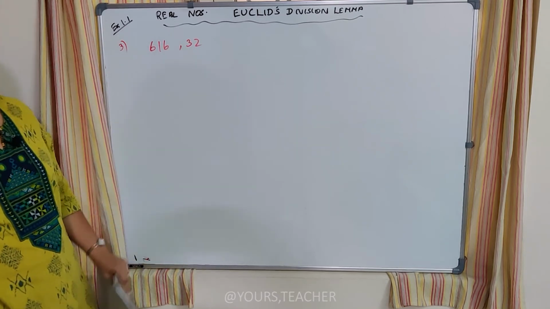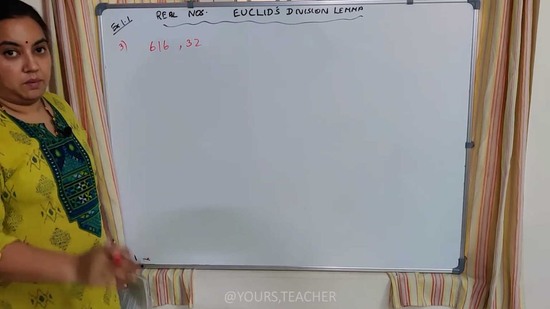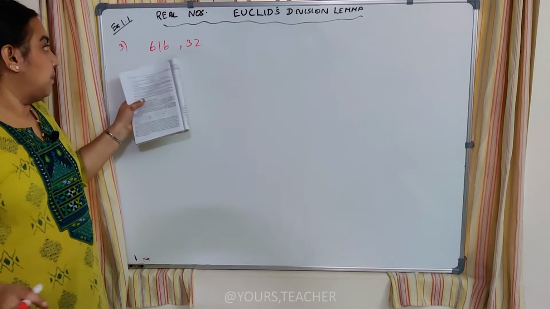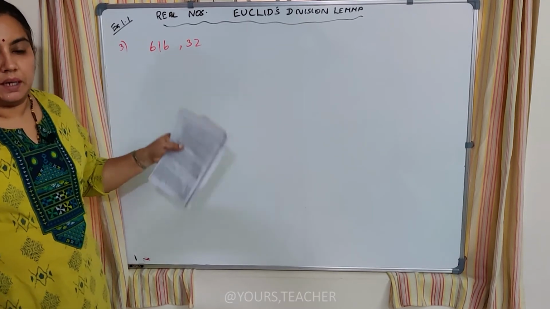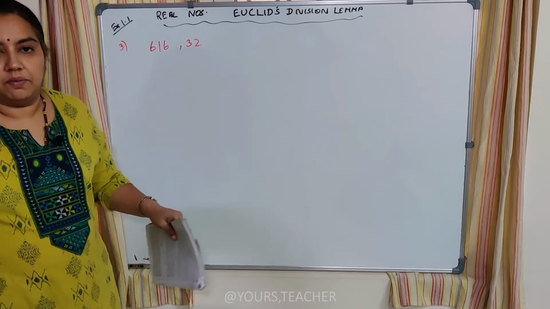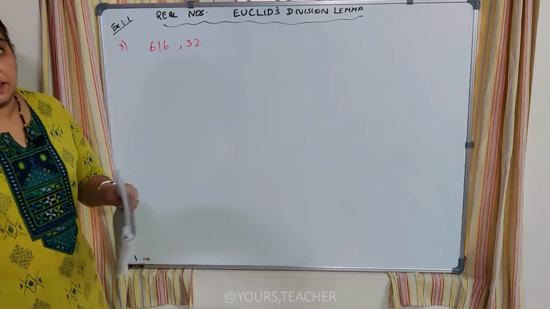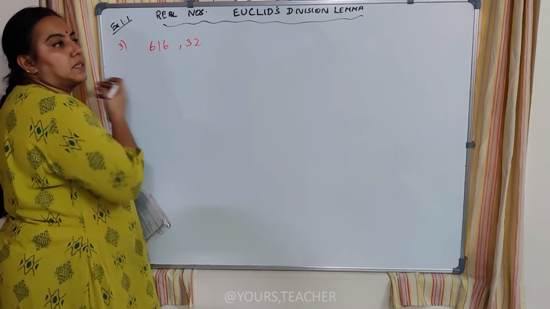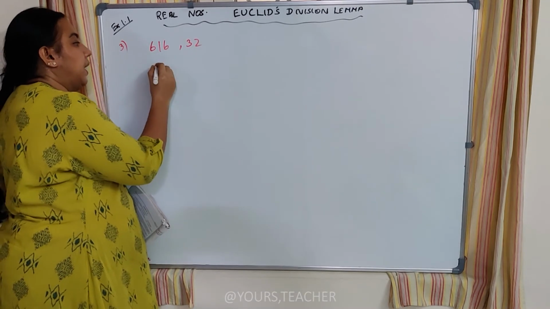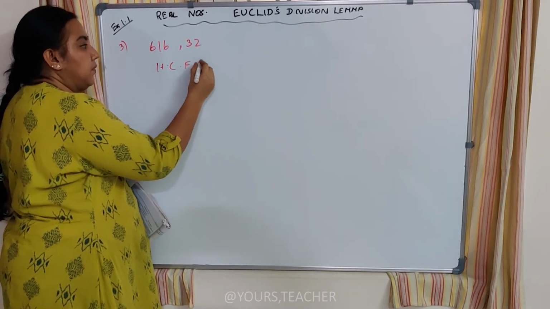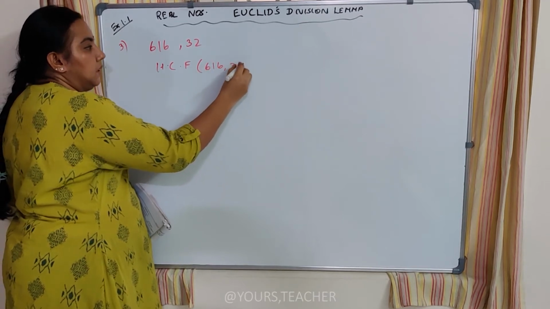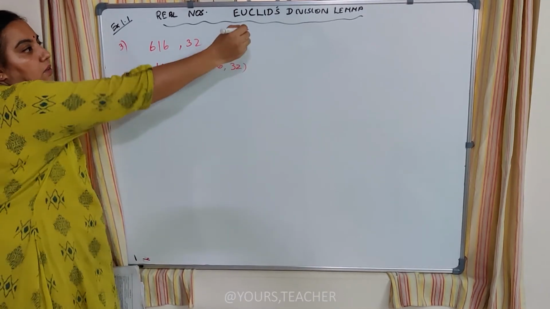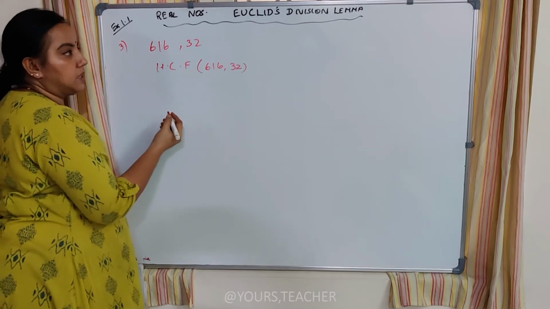You have to find the HCF here. I want to make an arrangement, a formation. So I want to find the minimum number which can accommodate all these people, 616 people and these 32 people, all standing in equal lines. It can be 2 lines, 3 lines, 4 lines, whatever. So we have to find that number, and that number is the HCF of these two numbers. So we have to find the HCF of 616 and 32. You can do the prime factorization method, but you have been specially taught Euler's division lemma. So let us proceed with Euler's division lemma.